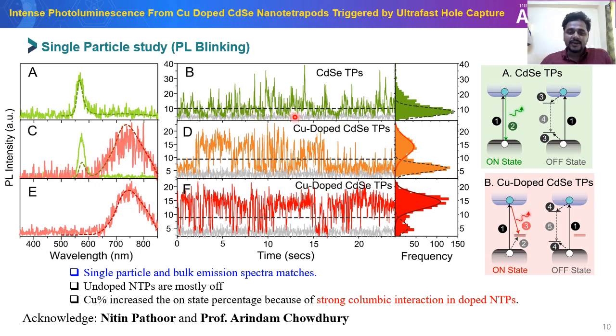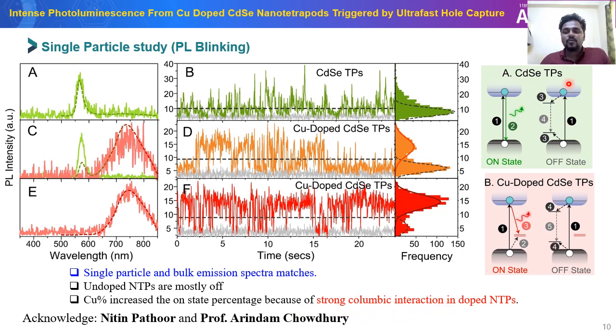And in the case of the blinking trace, what we have observed for undoped is that the particle is present mostly in the off state. Means in the case of undoped nanotetrapod, the particle shows a large off state fraction compared to the on state fraction. And in the case of 0.2% copper-doped, the particle shows some on state fraction with off state fraction. But in the case of 0.7% copper-doped, the particle is present mostly in the on state. So increasing copper percentage increased the on state percentage because of the strong Coulomb interaction in the doped nanotetrapod.